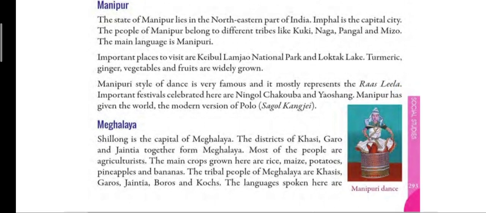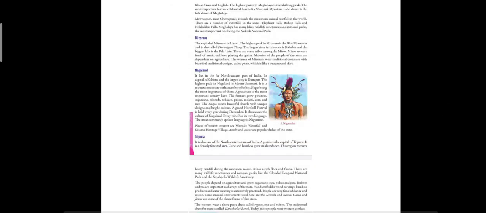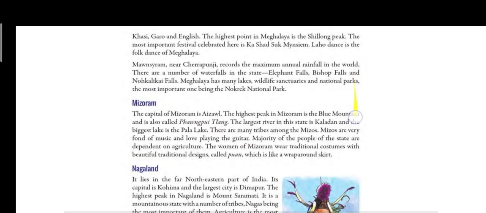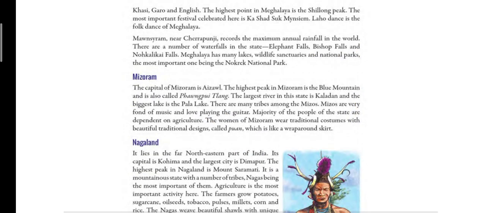Next, children, we have Meghalaya. The capital of Meghalaya is Shillong, and the highest point in Meghalaya is Shillong Peak. So, which is the highest point in Meghalaya? Shillong Peak. And Mawsynram is a place near Cherrapunji which receives the maximum rainfall in the world.